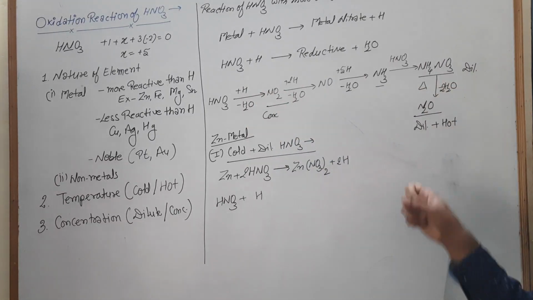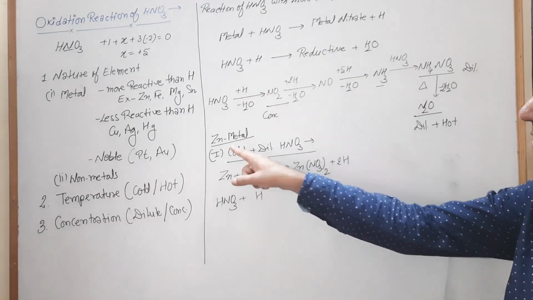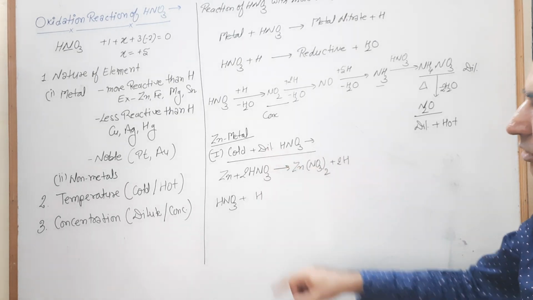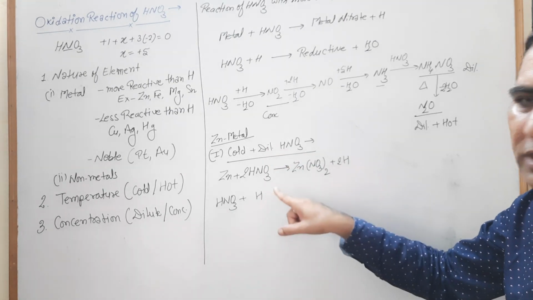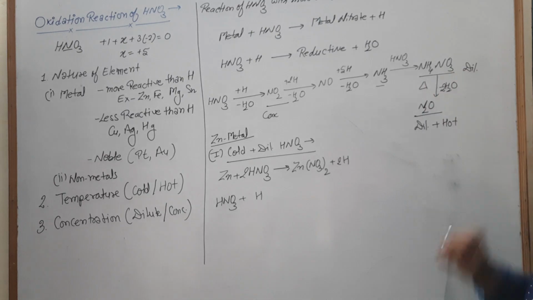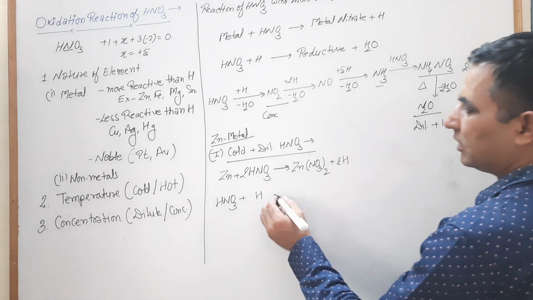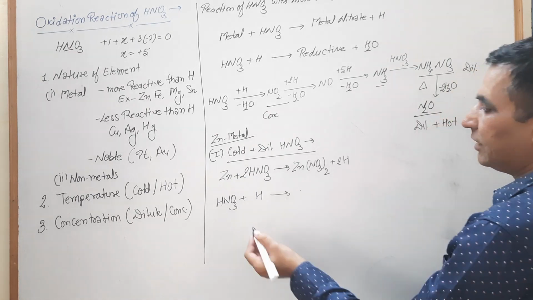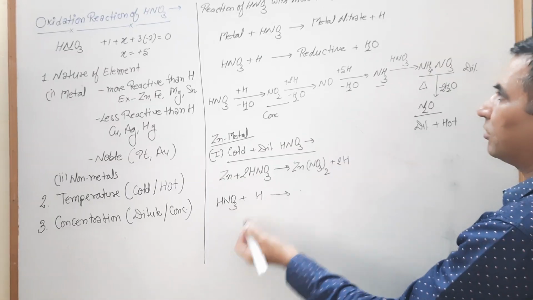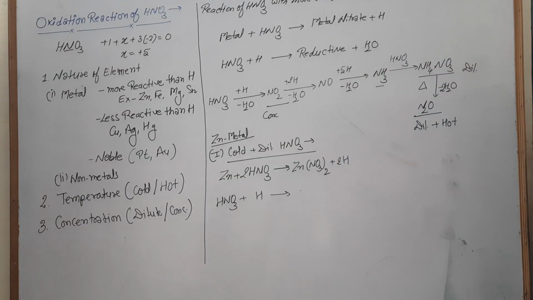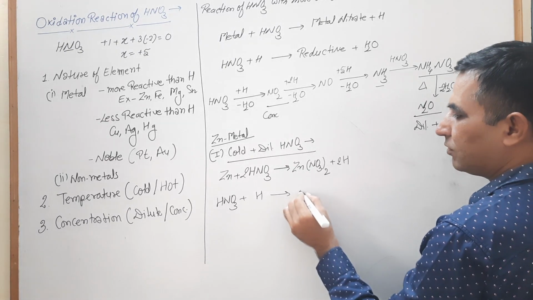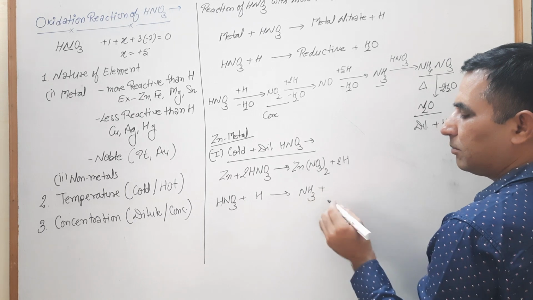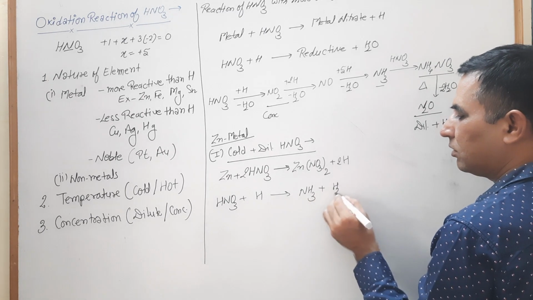Look at this equation. It says the cold conditions are there. If a dilute solution is there, then your HNO3 reacts with the H and converts into ammonium nitrate. So we convert this into ammonium nitrate, or you can convert this first into ammonia and then convert it into ammonium nitrate. That depends on you. First, we convert this into ammonia, by loss of a water molecule H2O.